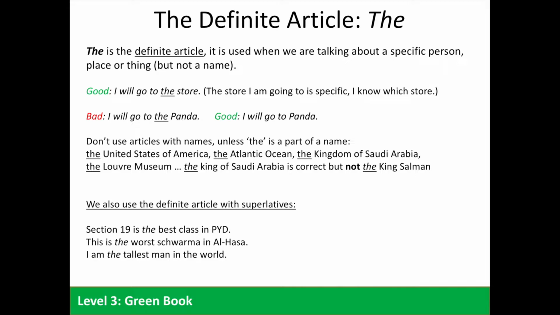Now, don't use articles with names unless "the" is a part of the name. The United States of America, the Atlantic Ocean, the Kingdom of Saudi Arabia, the Louvre Museum. The King of Saudi Arabia is correct. However, we do not say "the King Salman." Also, you'll remember that we use the definite article with superlatives. So, Section 19 is the best class in PYD. This is the worst shawarma in Al-Hassa. I am the tallest man in the world.